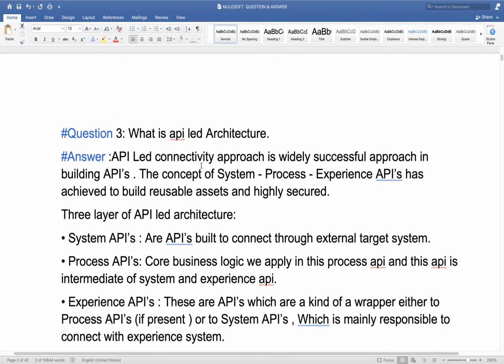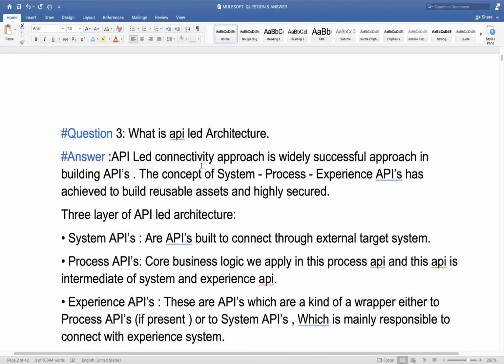Now the process API, or process layer, is the intermediate layer between the system layer and the experience layer. In the process layer we mostly apply business logic. Whatever business logic we have, we should apply it on the process layer.